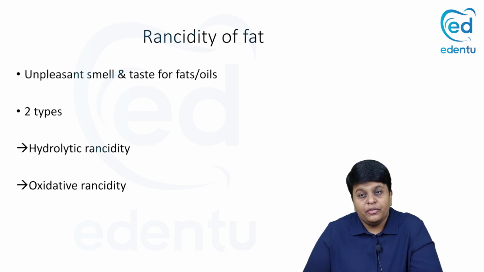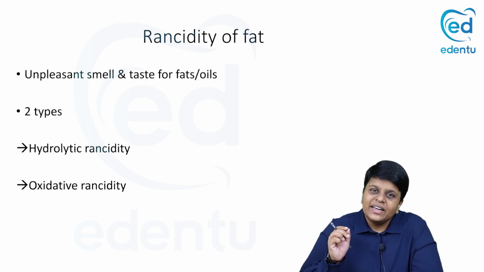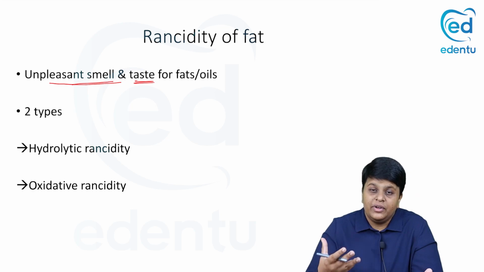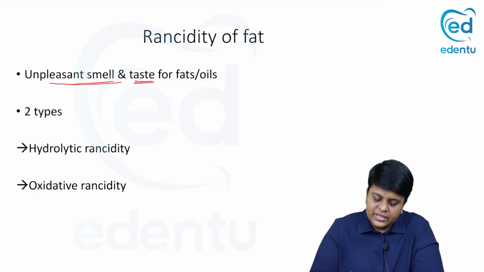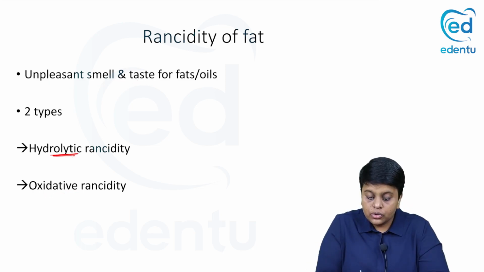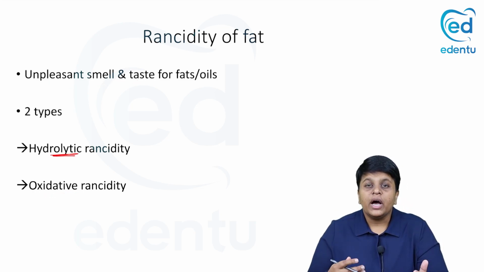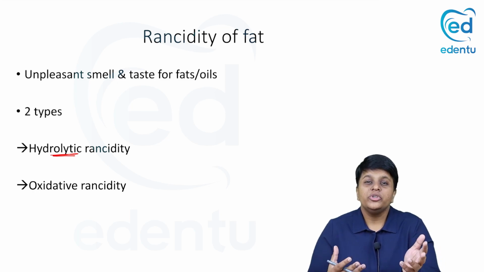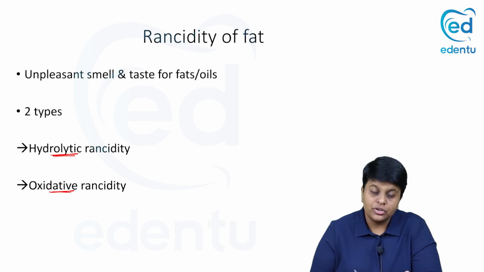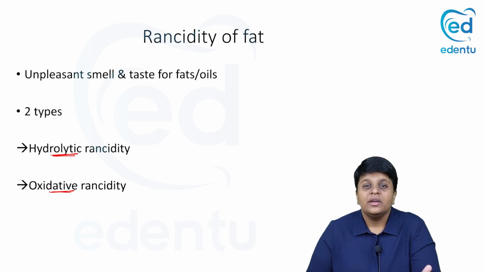Then there is an important property of lipids which is known as rancidity. Rancidity of fat is nothing but the unpleasant smell and taste which is there when fats and oils are stored for longer periods. There are two types of rancidity, hydrolytic rancidity and oxidative rancidity. Hydrolytic rancidity occurs because of the hydrolysis of triacylglycerol molecules, which leads to an unpleasant smell or taste. And oxidative rancidity is because of the partial oxidation of the unsaturated fatty acids to yield compounds such as epoxides and free fatty acids, which lead to the development of this unpleasant smell or taste.